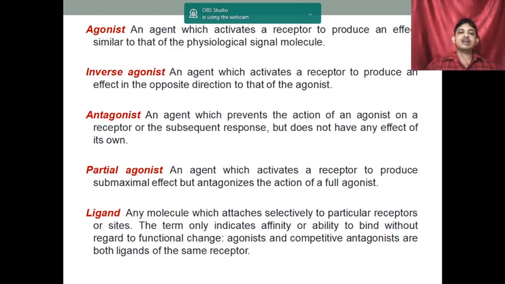Next is ligand. Any molecule attached selectively to a particular receptor or site. So it may be any molecule which will bind to the particular receptor or particular site, and the term only indicates the affinity or ability to bind, without regard to the functional changes. We are not considering what type of functional changes, how the effect it will produce. We are just checking whether they have the ability or not, whether they have the affinity or not.